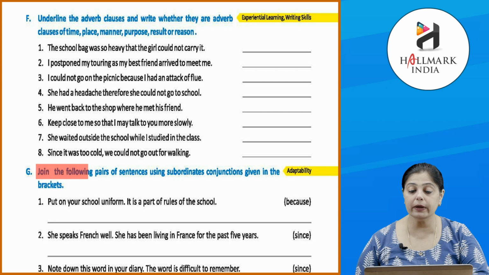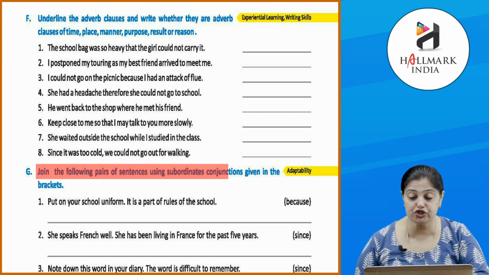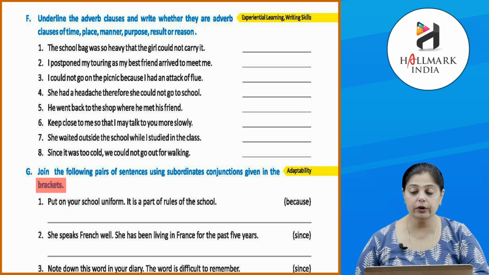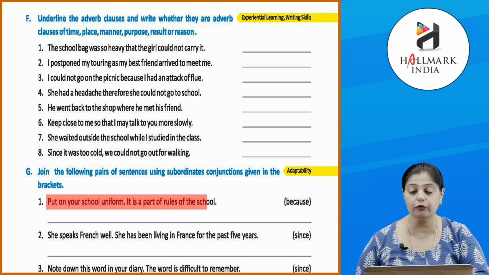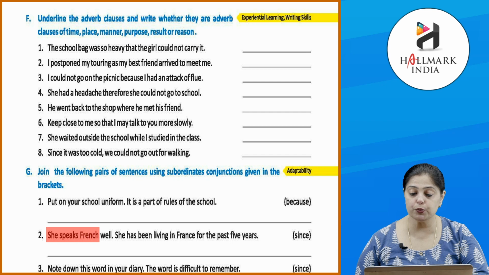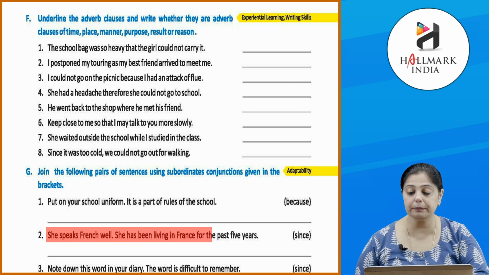Next one. Join the following pairs of sentences using subordinate conjunctions given in the brackets. Okay. Now, you have the conjunction because. Put on your school uniform. It is a part of rules of the school. Put on your school uniform because it is a part of rules of the school. She speaks French well. She has been living in France for the past 5 years. Okay. So, we can say since she has been living in France for the past 5 years, she speaks French very well. Alright. You can begin the sentence also with since. Clear? Now, likewise do the remaining sentences.